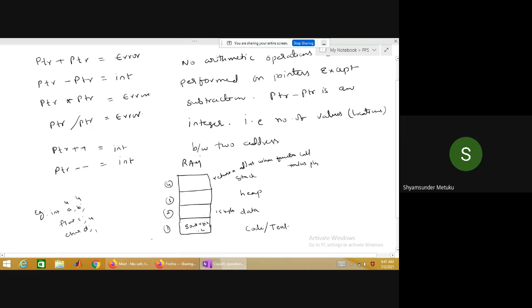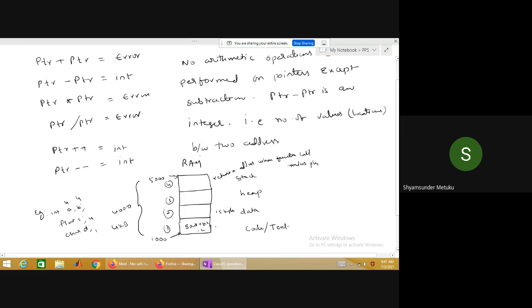Suppose you assume that the starting address is 1000 and the last address is 5000. So it indicates that a total of 4000 locations are there, isn't it? Can I assume this way? For the given program, approximately 4000 locations, we call it 4 kilobytes in general. Out of the 4 kilobytes, my division will be something like this. Generally, heap is less, stack is also less, and most of the size is given to the source file.